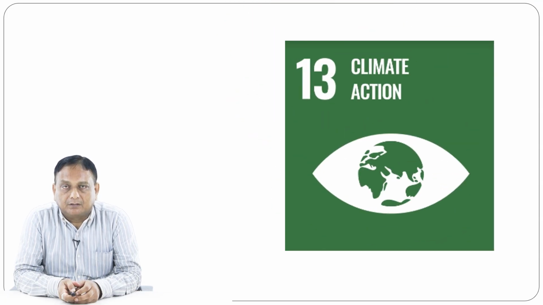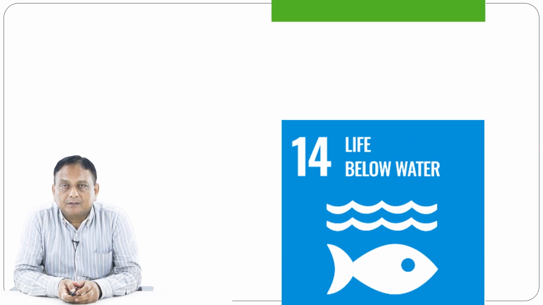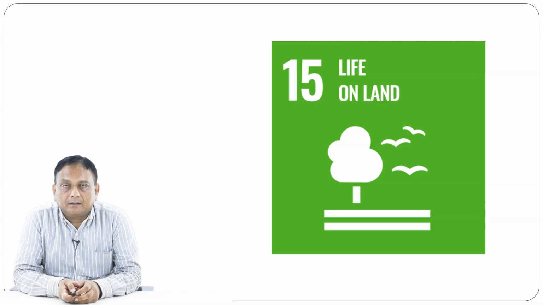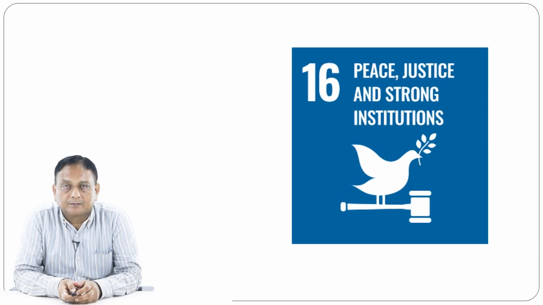Then the climate action, we have to safeguard the environment and the planet. Life below water is very important, that is aquatic culture. So that is a very important step here. And the 15th goal talks about life on land. We have to preserve our planet's ecosystems. Trees, we should not go for deforestation while we are developing. So life on land and the different creatures which are available on land, those are the important things.